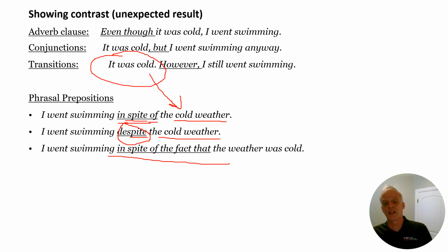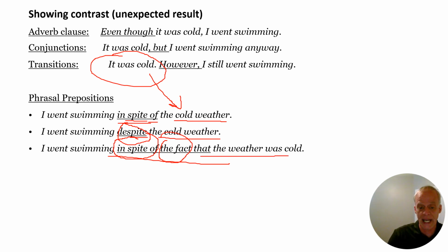Now, this is the really long form that we have. We have it with in spite and despite. You don't have to use this one. It's not going to be on the test. But remember, we talked about this a little bit for the cause and effect. Because of the fact that, the noun clause. Due to the fact that the weather was cold, we stayed inside. Like that kind of thing. So it's just another option that you have to use the phrasal preposition. Fact is your object of the preposition, and then you add a noun clause here. A little complicated. You don't have to use that one.